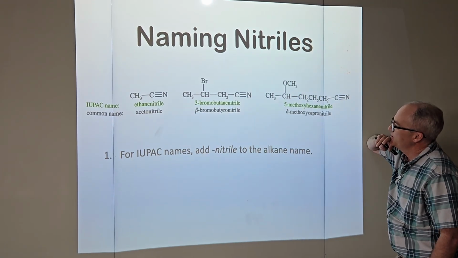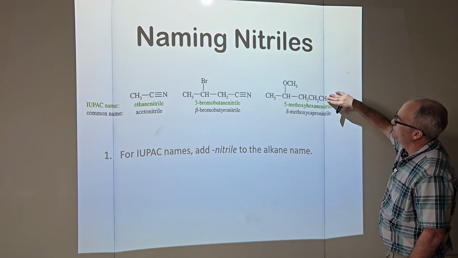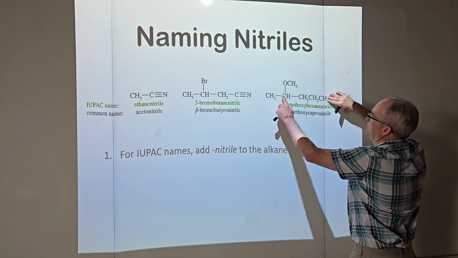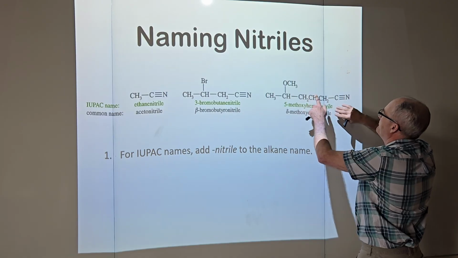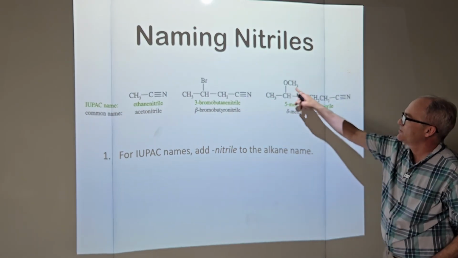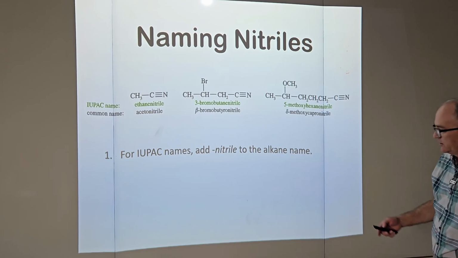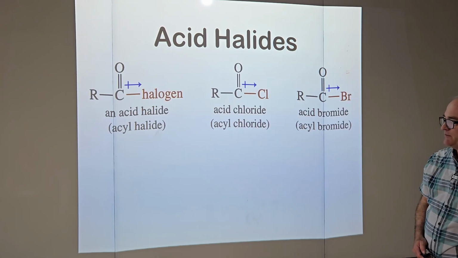Doesn't get named as an ether, does it? Well, we could pretend this was a CH3 and we would get 1, 2, 3, 4. Well, it's fairly similar. So this is 5-methoxyhexanenitrile. And we don't want to worry about common names.